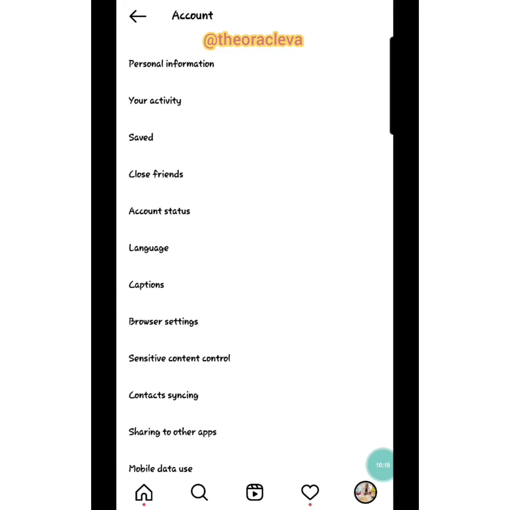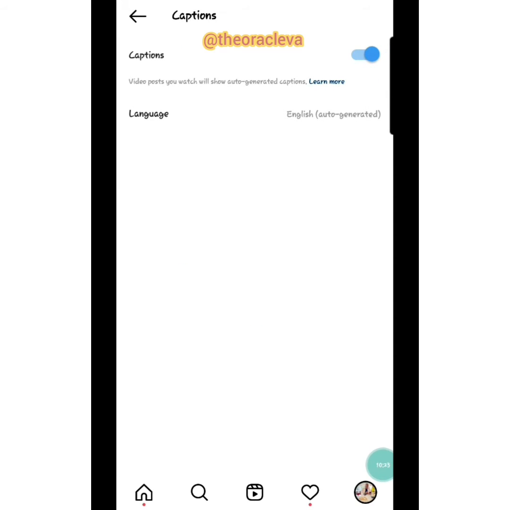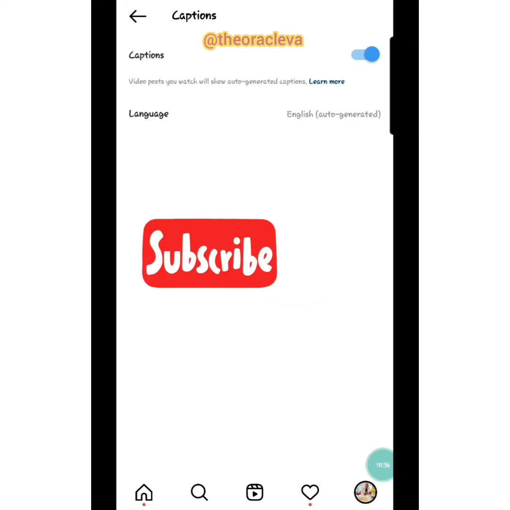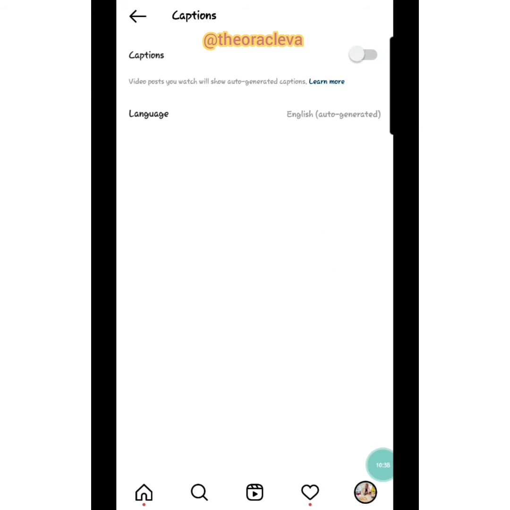Okay, so another thing that I like here is this caption. You see this caption now, so it automatically generates captions when you watch a video. So sometimes you can watch a video without the sound. With this automatic caption generation, you can switch it on or switch it off. So it's on now, you can switch off or switch on. It's something I like using. It's always on for me. So it's something I always advise people to use too. So you can actually know what's happening in the video without actually using sound.